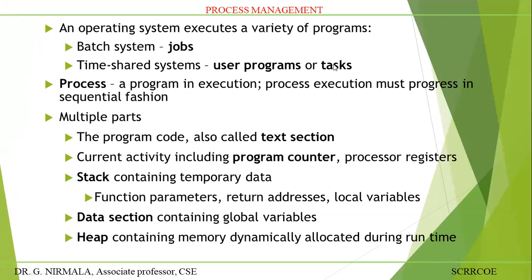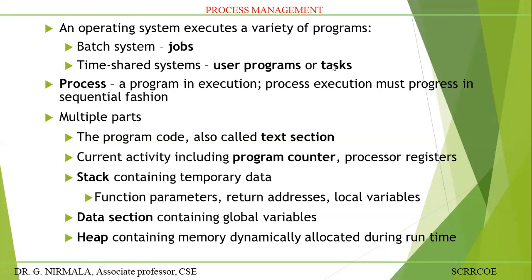Normally, execution must be done in a sequential manner. First instruction, followed by the second instruction, third instruction, and so on. N number of instructions are executed by the CPU. That is called a process. Or you can define it in another way: a dispatchable unit of work is called a process.